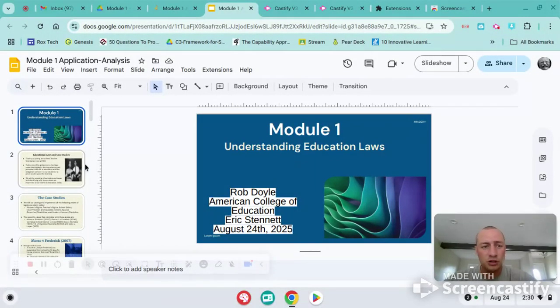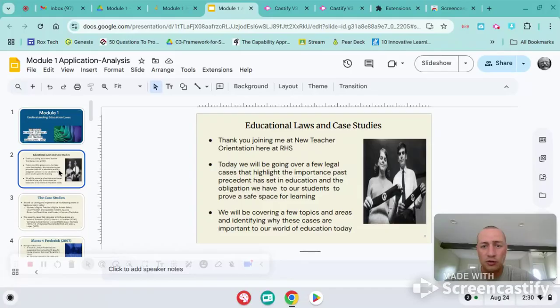Our lesson today is going to be on educational law and some of the cases that are landmark in the United States and specifically New Jersey that talk about different areas of student growth and what student rights have, teacher rights, and other areas. So let's get right into it. So we are here at New Teacher Orientation, right at Roxbury High School.